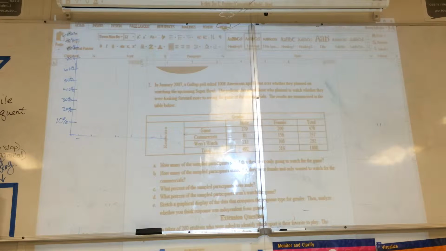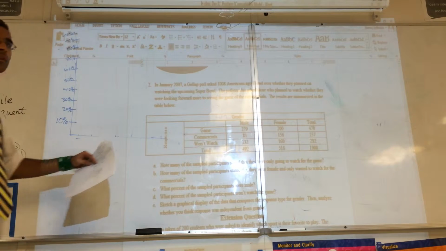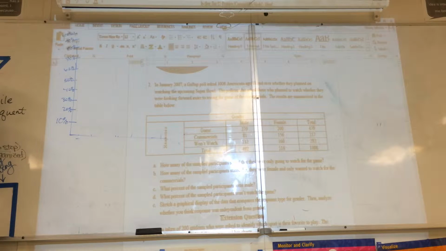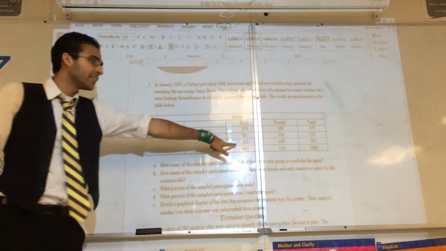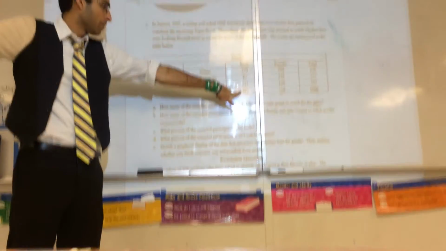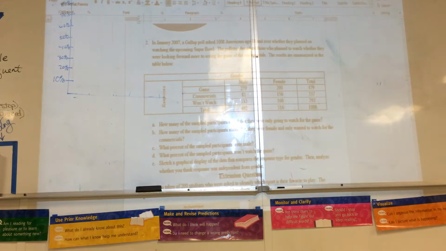I got 48. I got 49, but I must have typed it wrong. Oh, okay, you rounded. Okay, 48.8%. So, Sergio, what did you divide to get the answer? I think the total number of males out of the total number. Okay, so what was the total number of males? 492. 492 divided by what, Sergio? 1008. 49%.